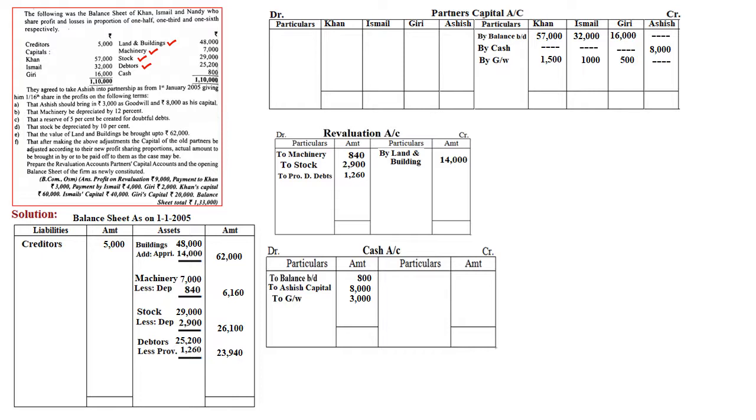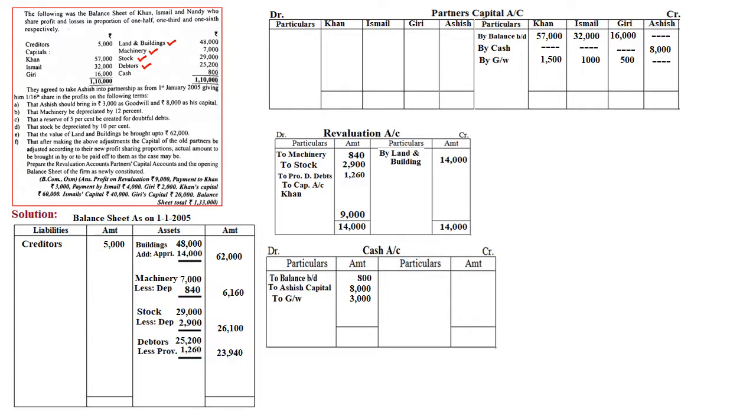After that, goodwill and capital is done, machinery is done, PDD is done, stock is done, the value of land and building is done. After making the above adjustments, the capital account must be adjusted. So once this is done, we need to close the revaluation account first, because we have to do the working note of adjustment of capital. So we will be closing the revaluation account, finding out the profit on the revaluation, that is 9,000 on the debit side. This profit will be distributed to partners. Which partners? Old partners. So that will be distributed as well as transferred to the capital account.